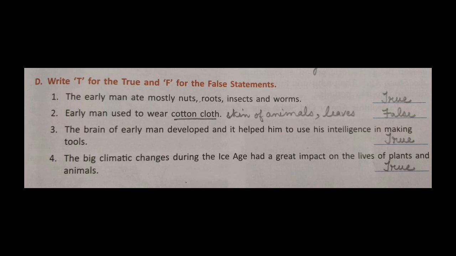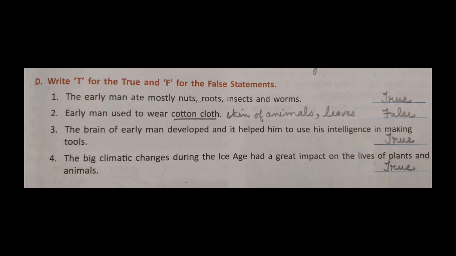So what did they wear? Did they wear cotton cloth? No. They wore skin of animals, leaves, and bark of trees. Now we move to number 3. The brain of early man developed and it helped him to use his knowledge in making tools. That is true. Number 4, the big climatic changes during the ice age had a great impact on the lives of plants and animals. Again, this one is true. So that brings us to the end of exercises of chapter 1.